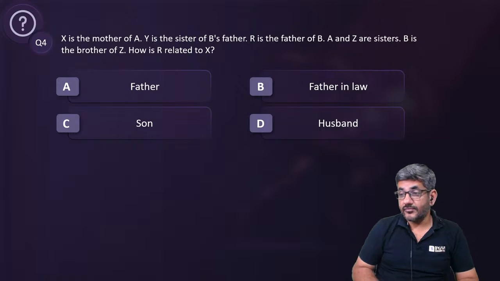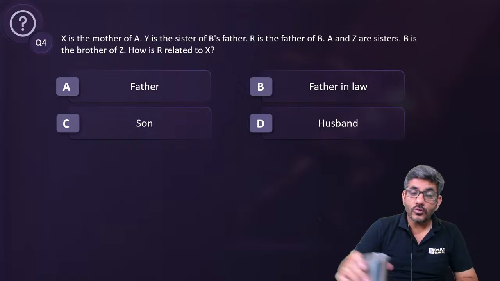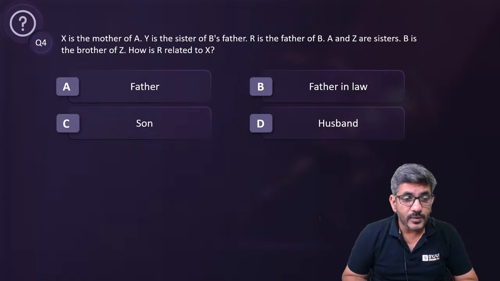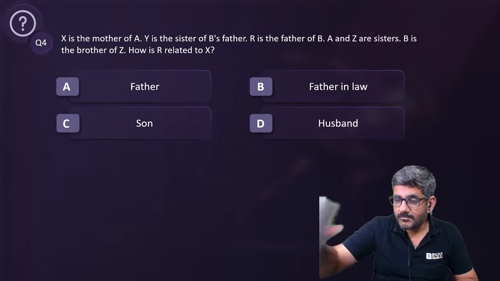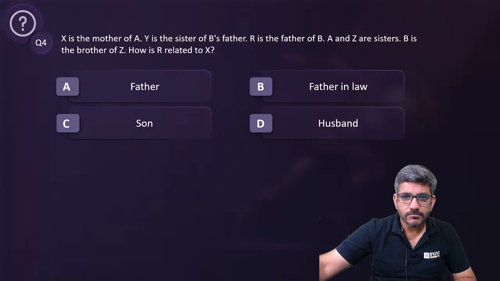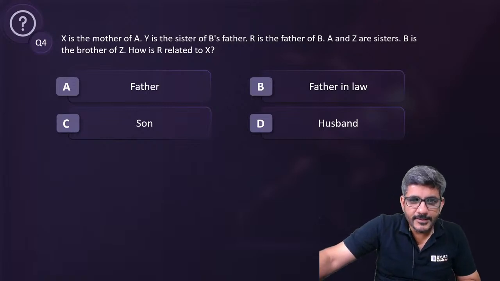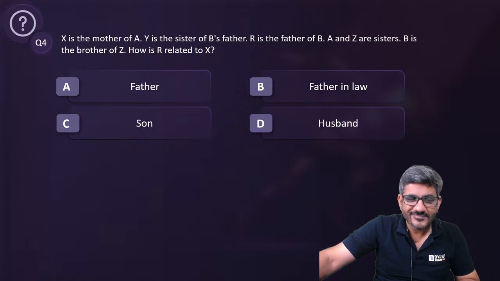Answer for question number 4, but I still see the number of likes is only 10. Around 20 people are watching, 10 people have liked it. Did not count Rajat. Soumya, because of you all, everyone answered C. You were the first person to answer C, then everyone said C, C, C, C.